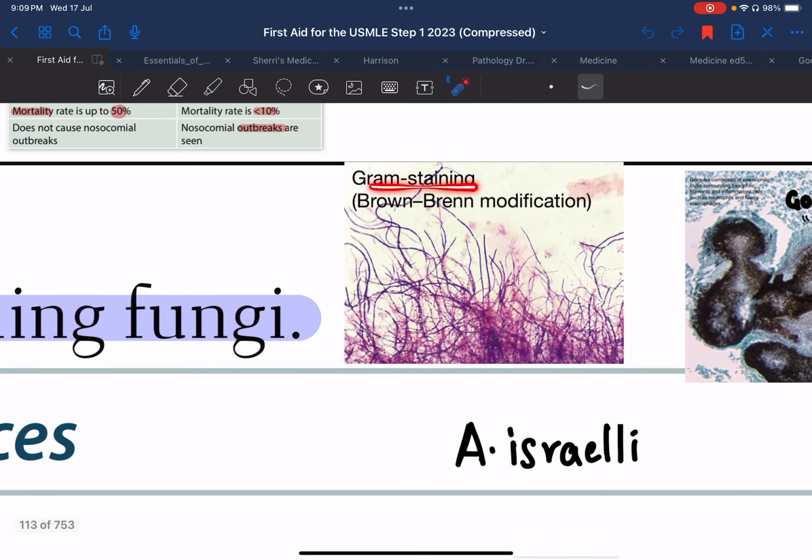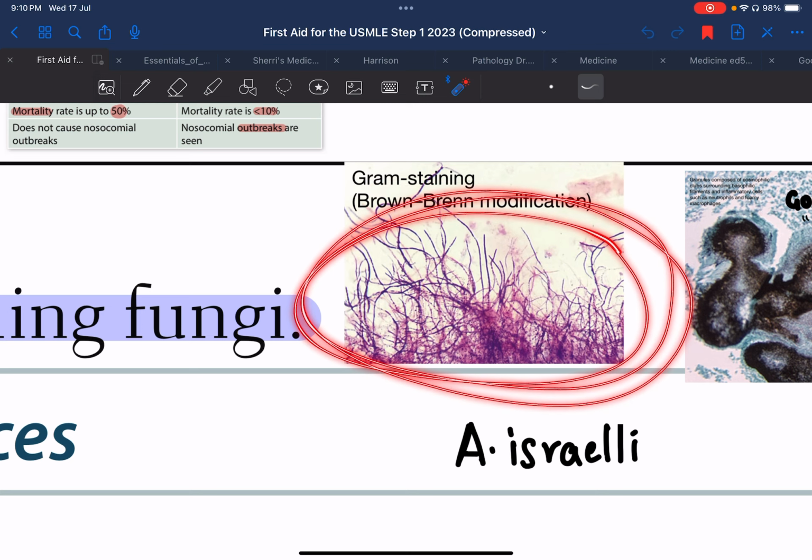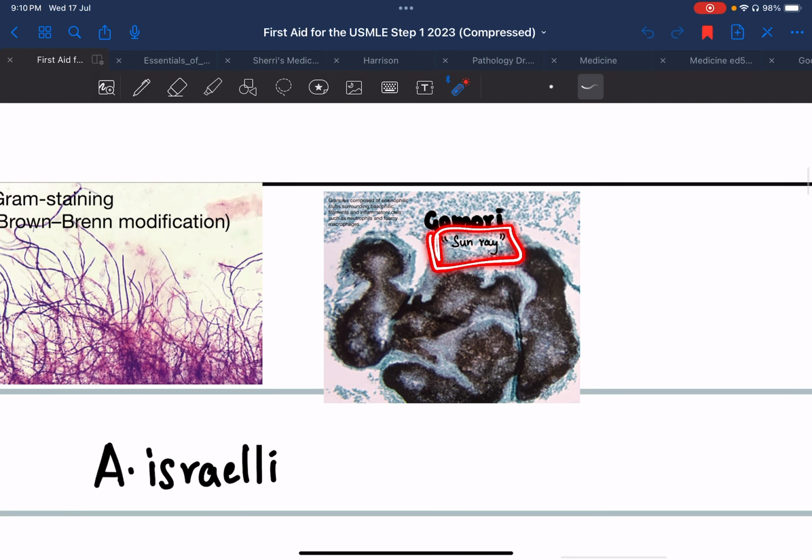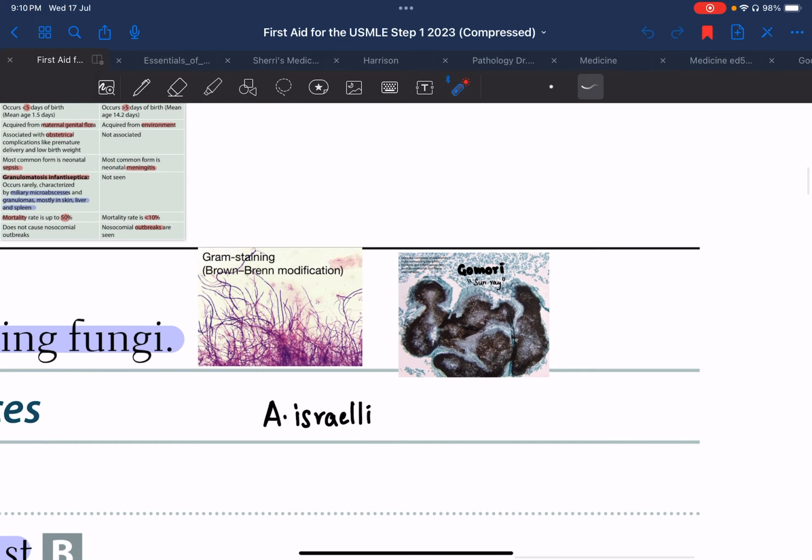So over here in gram staining we do the Brown-Benn modification, and this is how the gram-positive long filamentous bacteria appear. Also in Gomori stain, which is used in histopathological examination, we can see a typical sun ray appearance. Here there are granules composed of eosinophilic clumps, surrounded by basophilic filaments and inflammatory cells such as neutrophils and foamy macrophages. So these are my eosinophilic clumps, and these are the basophilic surrounding filaments.